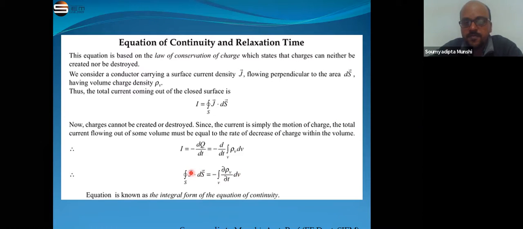So from the law of conservation, we can find the integral form of the equation of continuity. Okay, clear? Yes, sir. Okay.